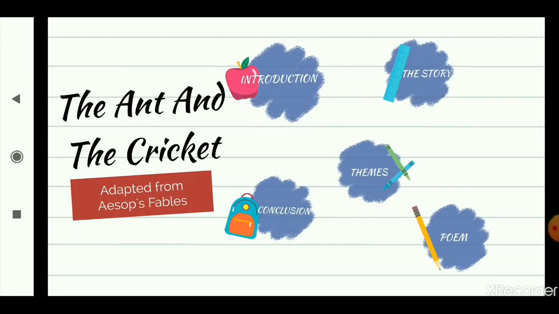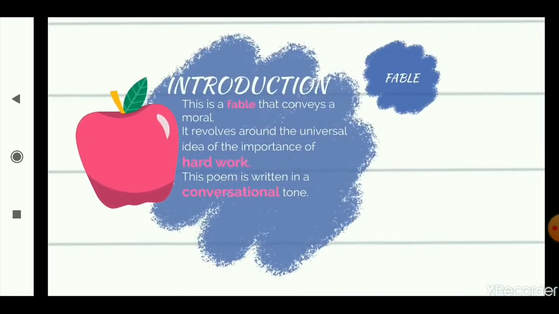Good morning, learners. Today we are going to start with the first poem in your course, which is called The Ant and the Cricket. This poem is adapted from Aesop's Fables. Now, who was Aesop? Aesop was an ancient Greek storyteller. He was a writer who wrote a lot of children's stories or fables, as we call them. In the video, I will explain what fables actually mean. For now, let's move on to the introduction of the poem.